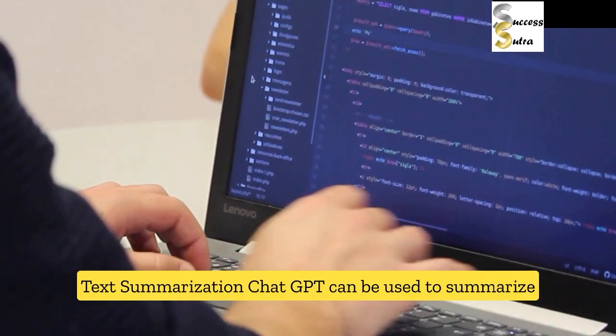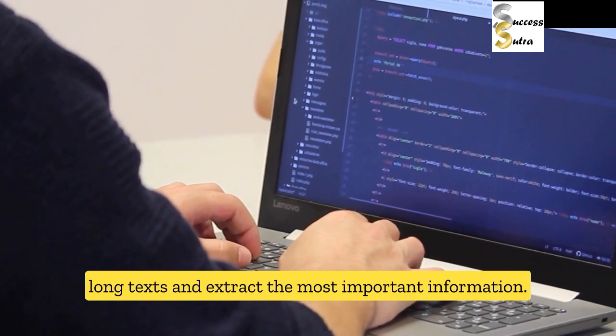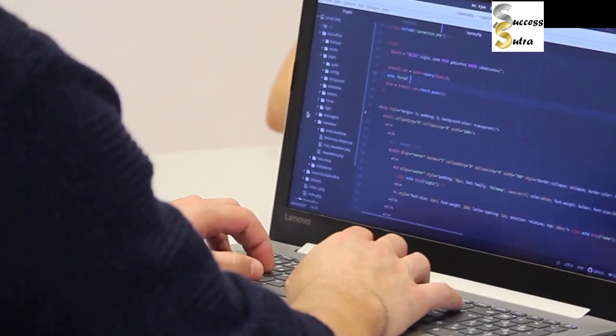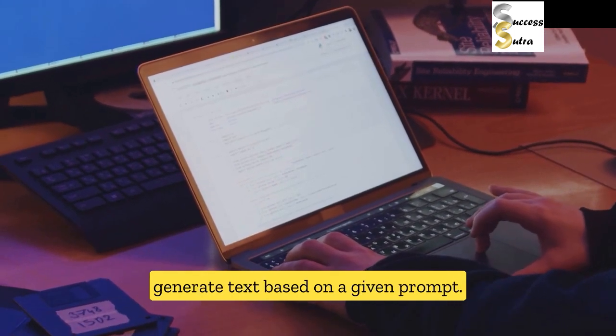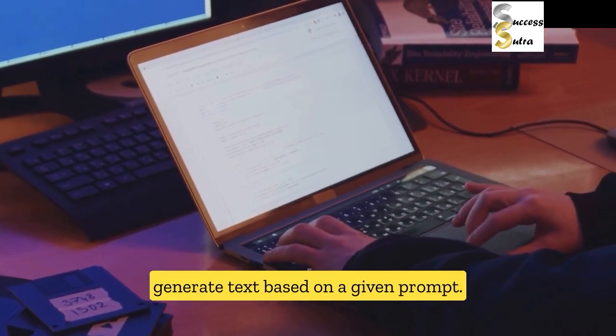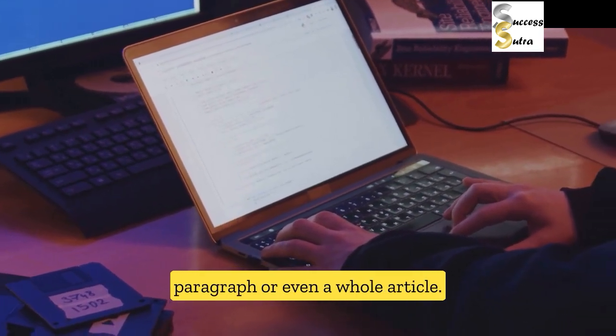Text summarization. ChatGPT can be used to summarize long texts and extract the most important information. Text completion. ChatGPT can be used to generate text based on a given prompt. It can complete a sentence, a paragraph, or even a whole article.